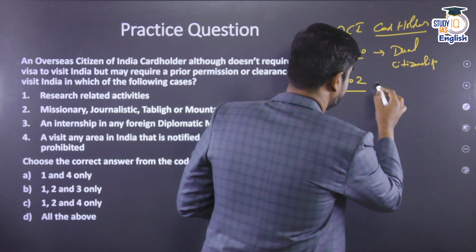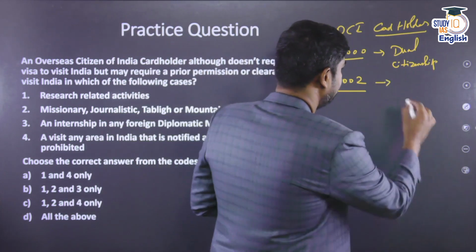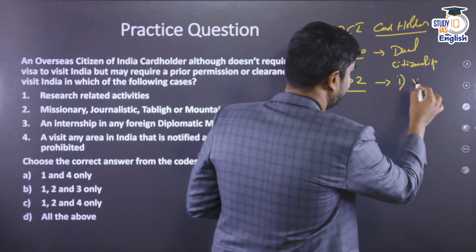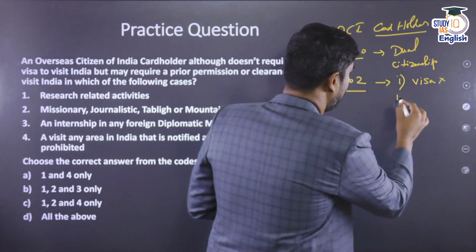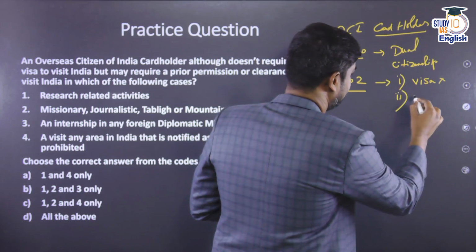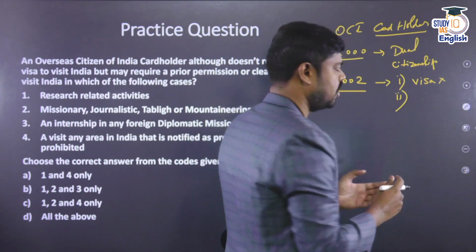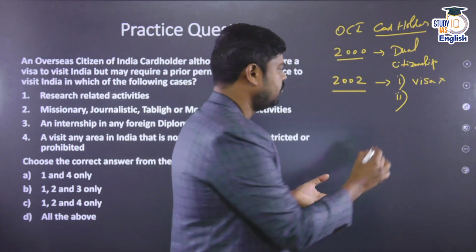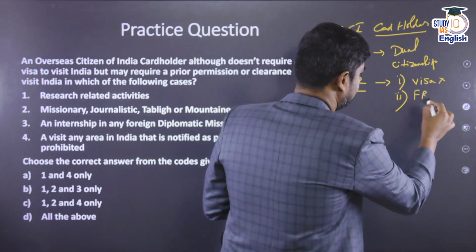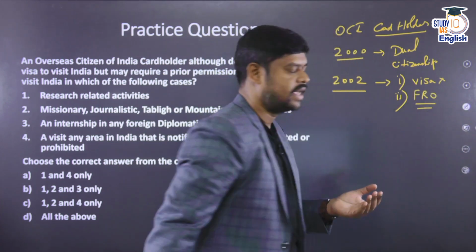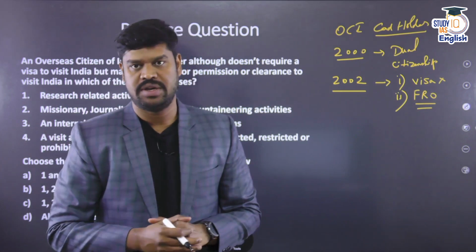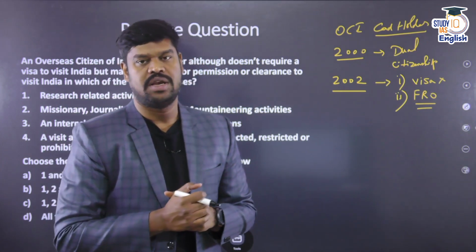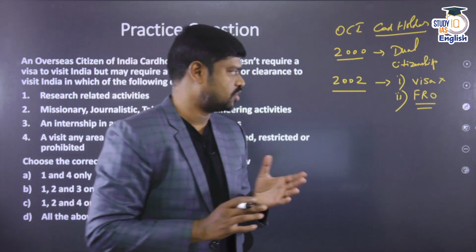And once they get the status, what is the benefit that they have? They can enter into India without a visa. So a visa is not required. How long can they stay in India? They can stay in India for any length of time and they don't have to take permission from the Foreign Regional Registration Officer. So there is no need for taking permission, but otherwise any foreigner who is coming to India has to take permission if he is exceeding the length of stay in India for which he is permitted to stay.